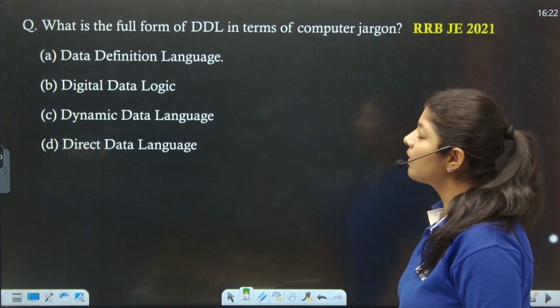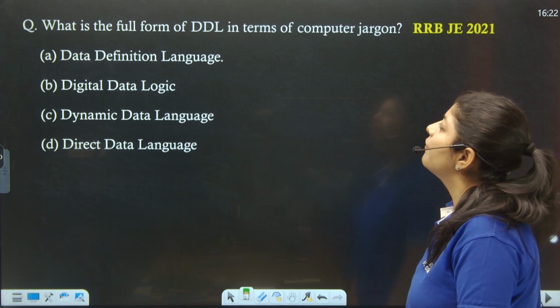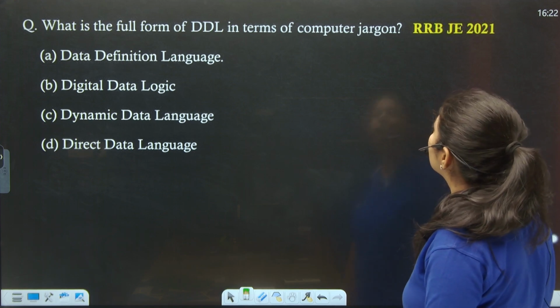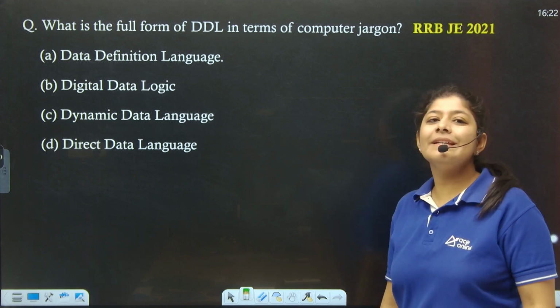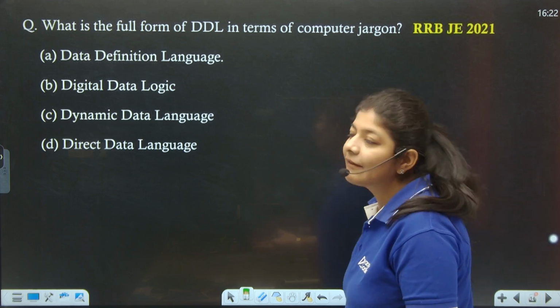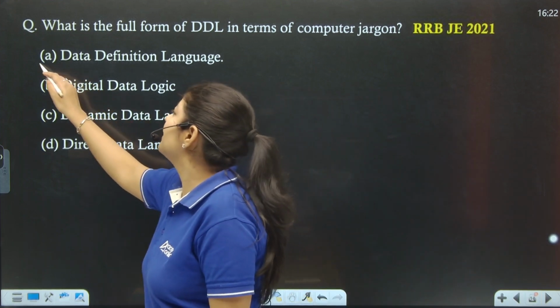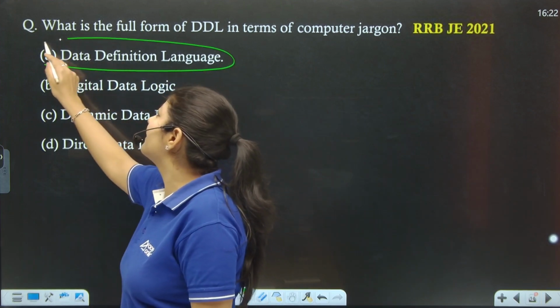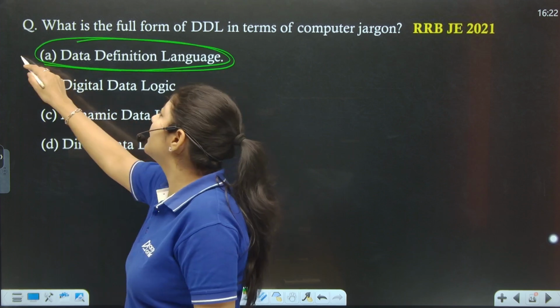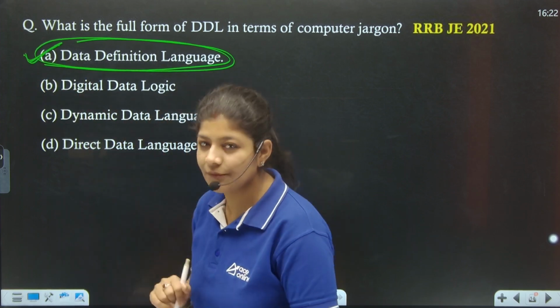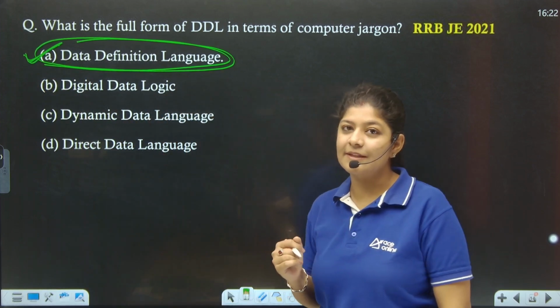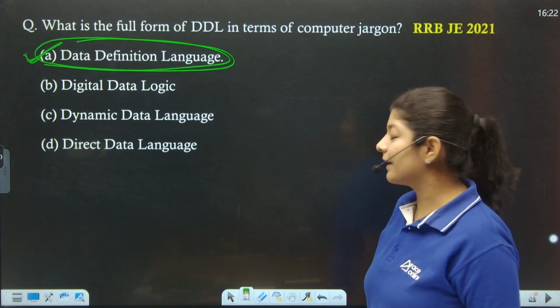Next. What is the full form of DDL in terms of computer jargon? So basically DDL is nothing but the data definition language. It's very easy. If you know the fundamentals of computers, then you can easily solve all these kinds of questions which were asked in your previous year. Right? Option number A is the correct one.